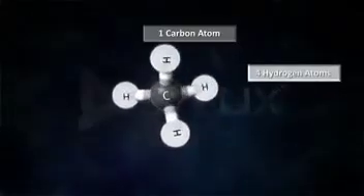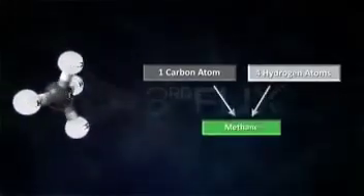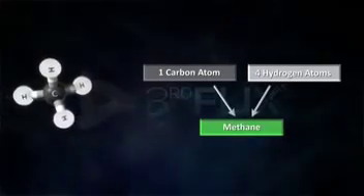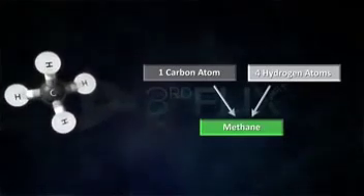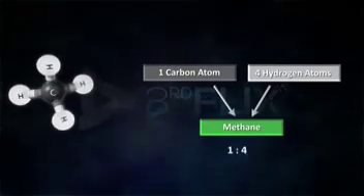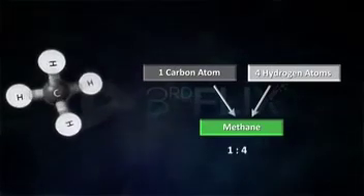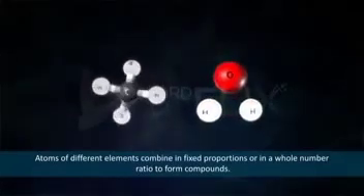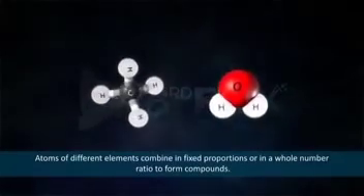Similarly, 1 atom of carbon combines with 4 atoms of hydrogen to form 1 molecule of methane. Here, the ratio in which carbon and hydrogen atoms combine to form methane is 1:4. So, Dalton concluded that atoms of different elements combine in fixed proportions or in a whole number ratio to form compounds.